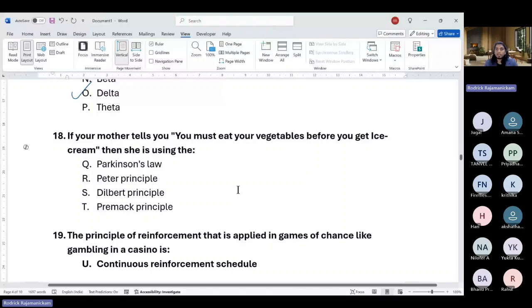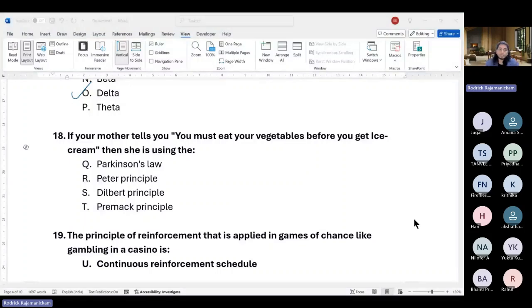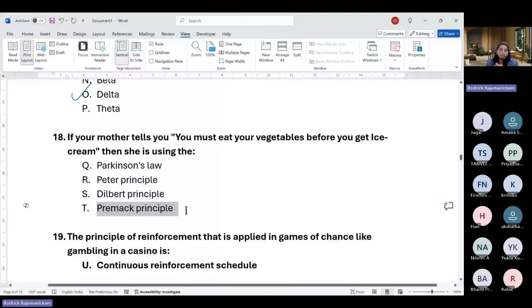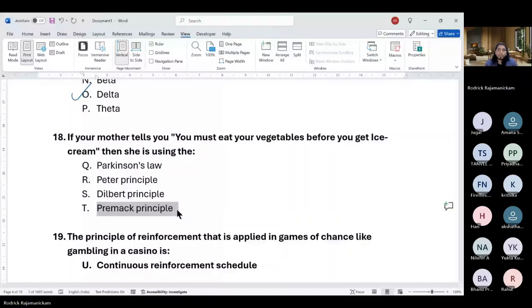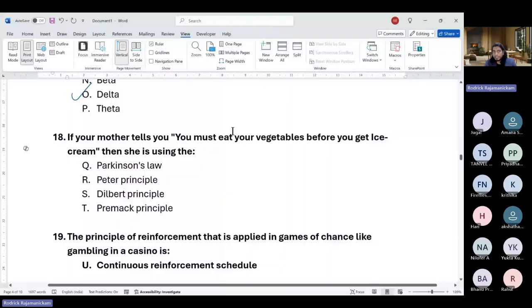So any of you answer? Yeah, it's Premack principle. So Premack principle basically says you have to pair a low frequency behavior with a high frequency behavior for increasing the behavior of the low frequency. You have to make it contingent. So if the mother says, if you eat your vegetables, you will get an ice cream. So the person usually eats ice cream every day, let's assume that. And then the person is mandated to eat vegetables first before eating that. So that becomes Premack principle.